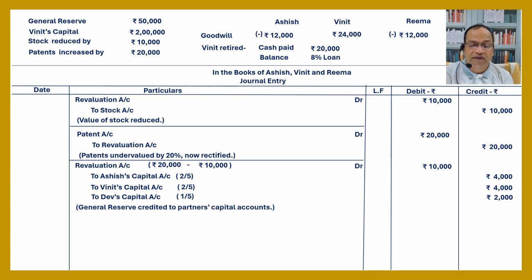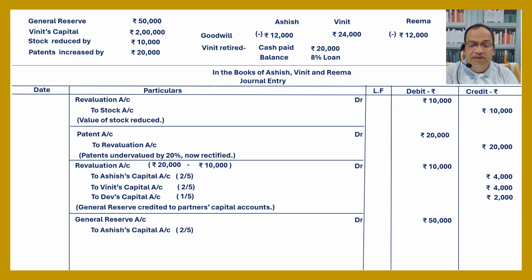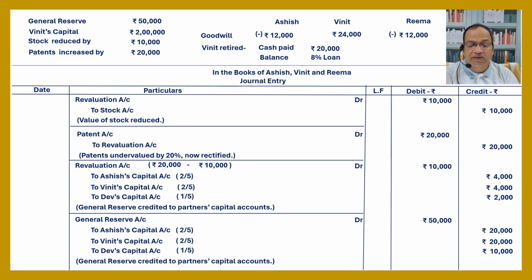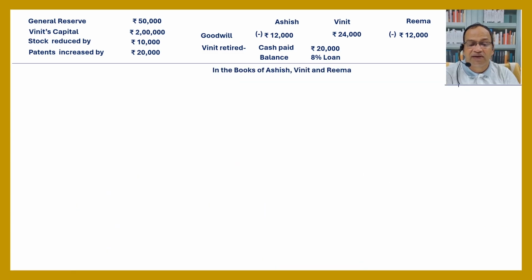General reserve credited to partners' capital accounts. General reserve account debited 50,000, to Ashish's capital account 2 by 5, 20,000, to Binit's capital account 2 by 5, 20,000, to Rima's capital account 1 by 5, 10,000. General reserve credited to partners' capital accounts. In the books of Ashish, Binit and Rima, journal entry continued.